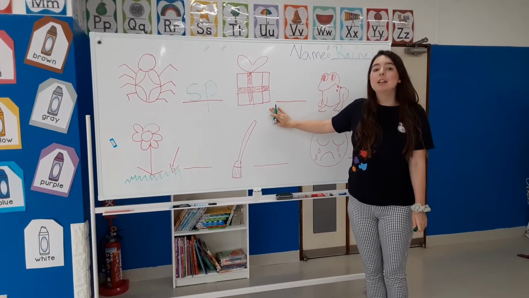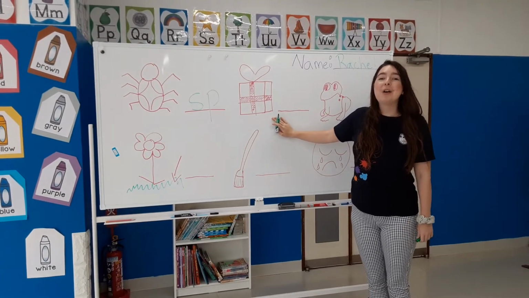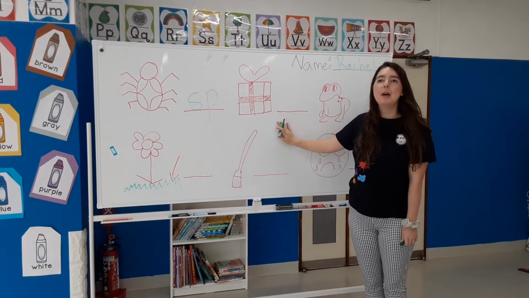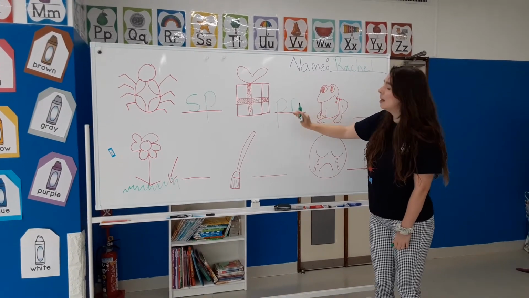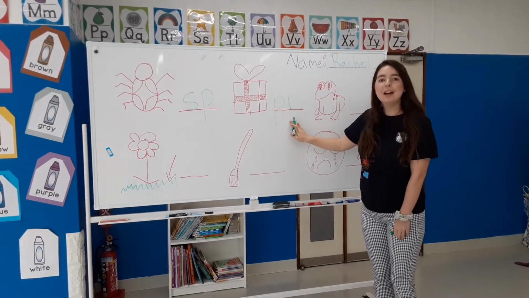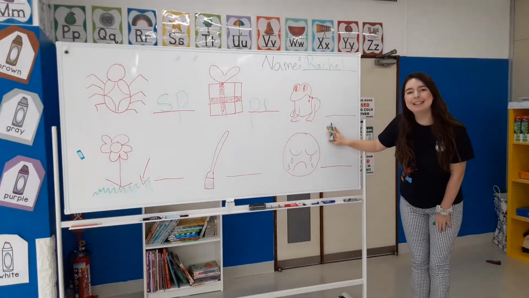Our next one, we have a present. Present. So we have the P sound and the R sound. So what two letters do we need? We need P and R. P, R. Present.